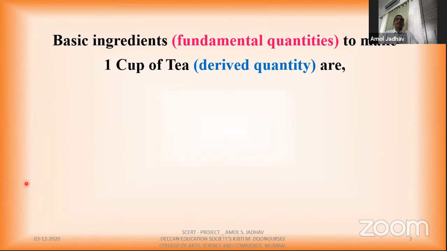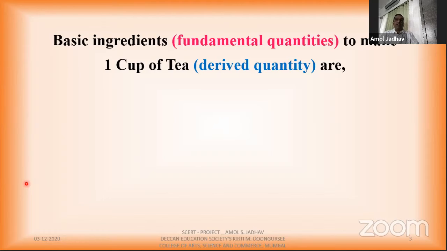You must have made tea at home sometime, so let us consider that you have to make tea. To make this tea, what are the basic ingredients? In terms of physics, I can say these are fundamental quantities.